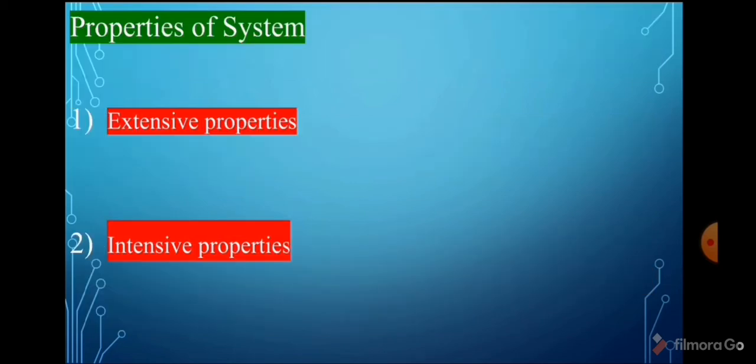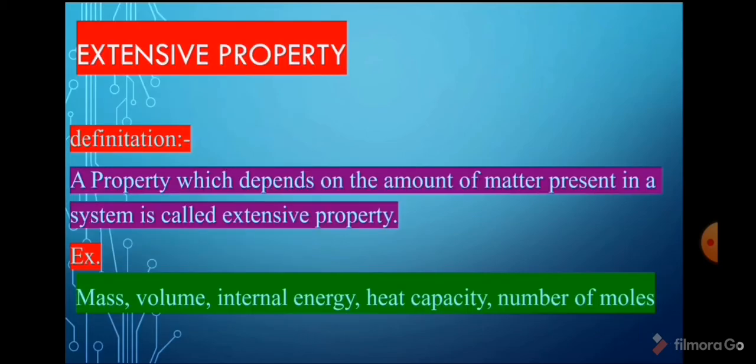Now, properties of system. Extensive properties and intensive properties. Firstly, we can see extensive properties. Definition: a property which depends on the amount of matter present in a system is called an extensive property. That is, these properties completely depend upon the amount of matter present in the system. Examples: mass, volume, internal energy, heat capacity, number of moles, etc.